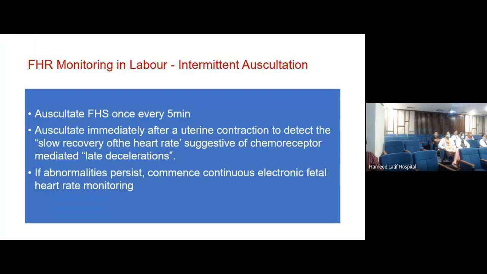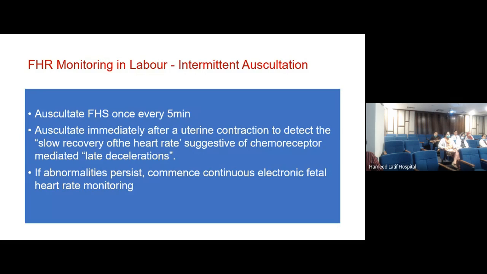Now, nowadays people use CTG as an intermittent monitoring tool as well. And I don't know whether it is right or wrong. I think it depends on the convenience of the staff in the labor room. But typically in the second stage of labor, actually intermittent auscultation by a fetoscope is recommended, and that used to be the standard thing. So मैं इसको discuss नहीं करना चाहती कि whether we should use a fetoscope or a CTG monitor to auscultate the fetal heart.